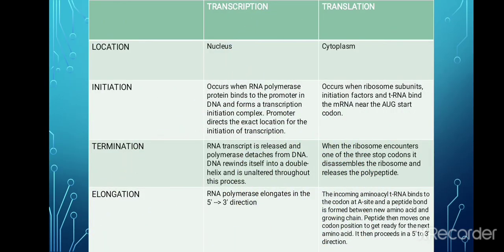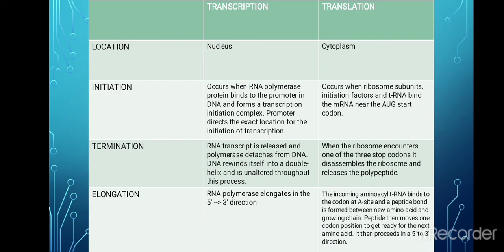Here, the location of transcription is in the nucleus, while translation is in the cytoplasm. In initiation, transcription occurs when RNA polymerase protein binds to the promoter in the DNA and forms a transcription initiation complex. The promoter directs the exact location for the initiation of transcription. In translation, it occurs when ribosome subunits, initiation factors, and tRNA bind the mRNA near the AUG start codon. In termination, the RNA transcript is released and the polymerase detaches from the DNA.